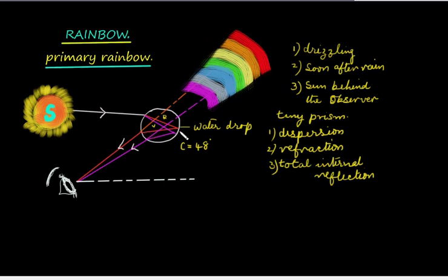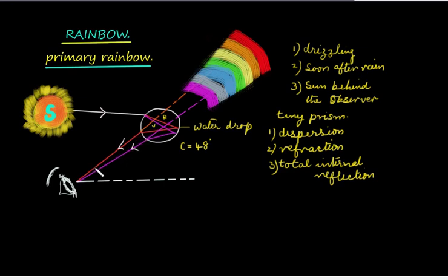The various colors which are formed as a result of dispersion suffer total internal reflection and emerge out from the water droplet. At the point of emergence, it again undergoes refraction. While it is refracted, different colors form a cone as they reach the eye of the observer. That is because of the different angles at which they are emerging out.